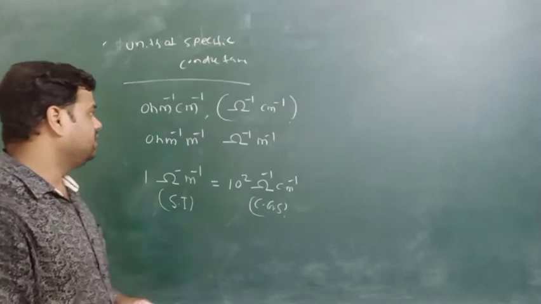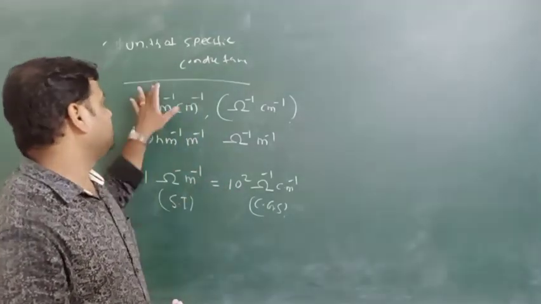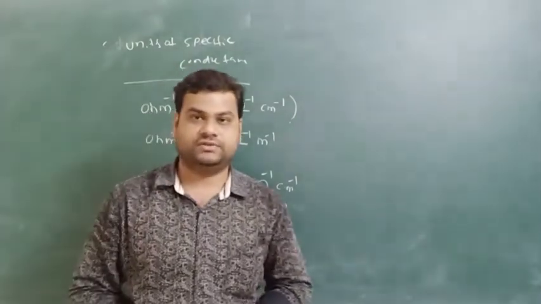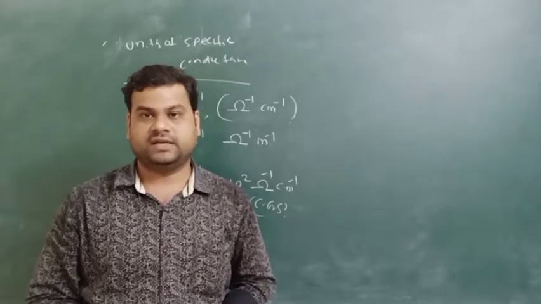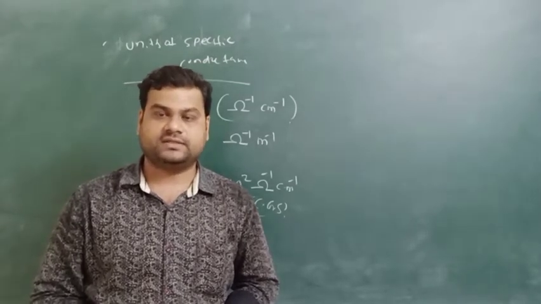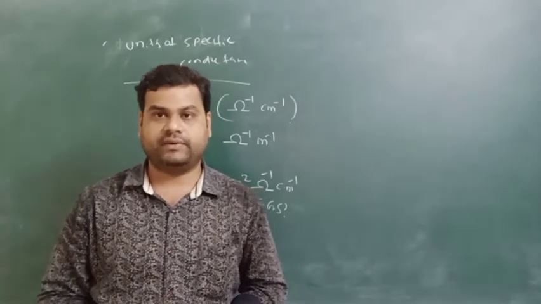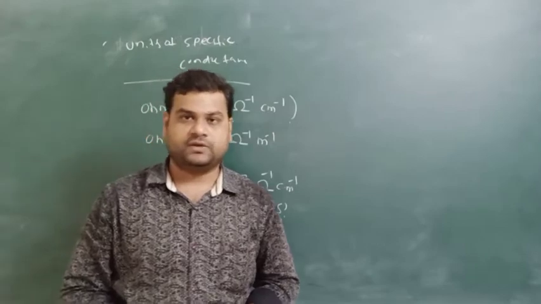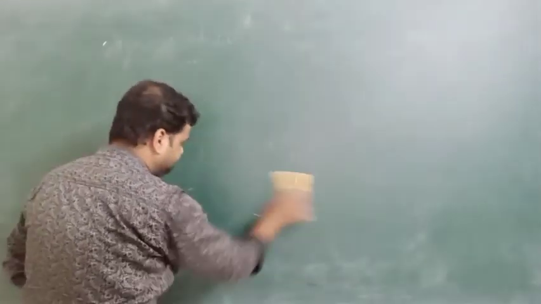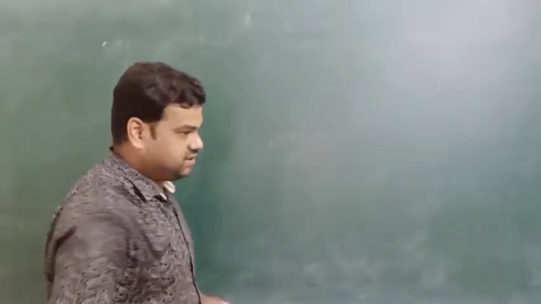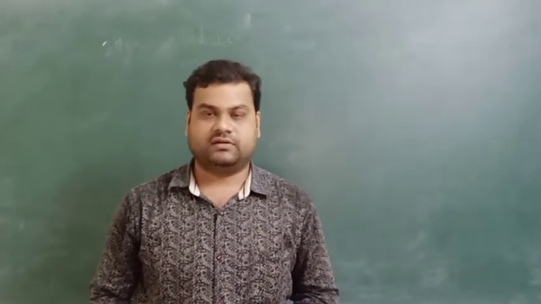How can we explain the specific conductance for an electrolytic solution? For an electrolytic solution, the specific conductance represents the number of ions present in 1 cm cube. So this is all about conductance, resistance, specific resistance, and specific conductance.